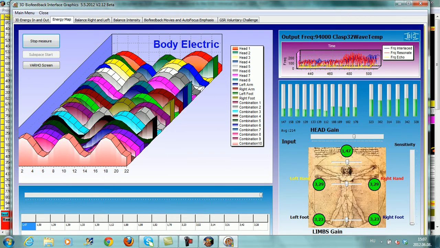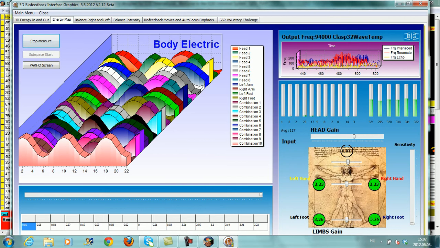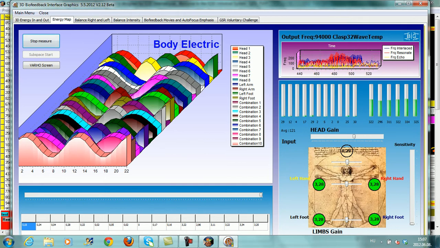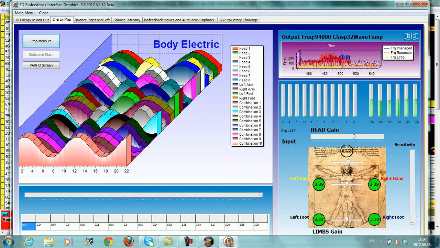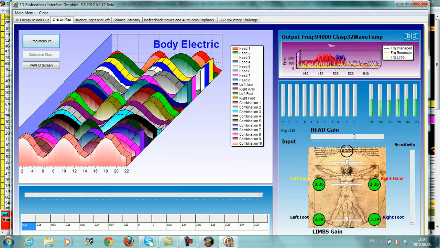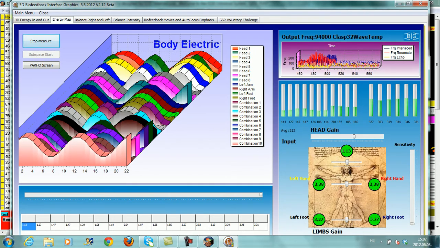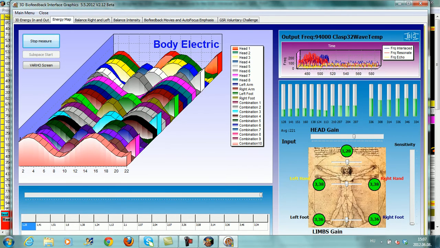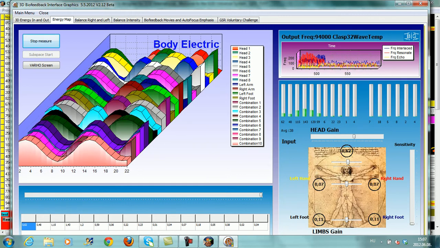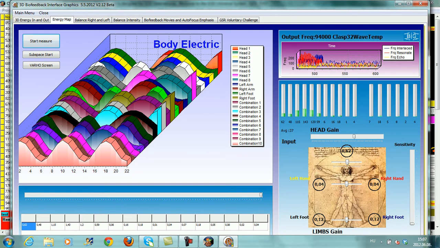I've taken off the head harness right now. We can see the output right here. See, head harness has gone down. This is no longer green because there is no connection to the head harness. Put it back on again. Takes a little while, but it recognizes that everything has turned green. If we want to stop, we just click on stop measure, measure finished, and OK. This has been the BIG inside of CLASP.